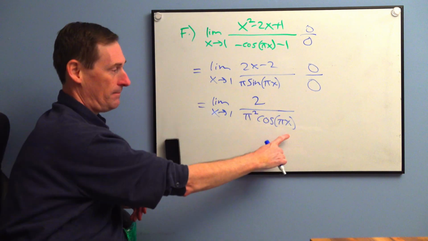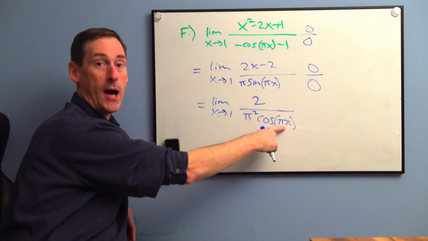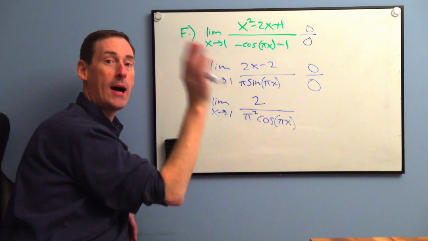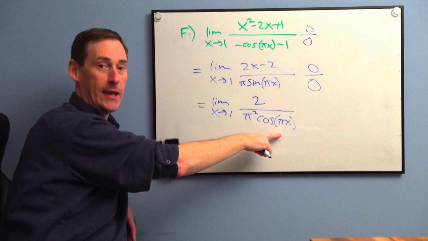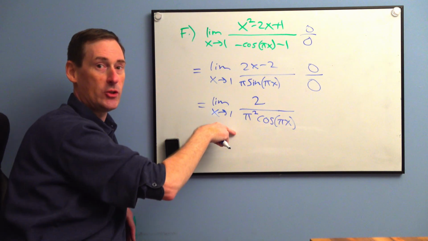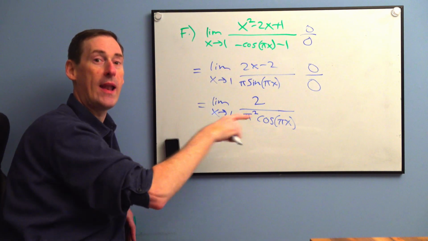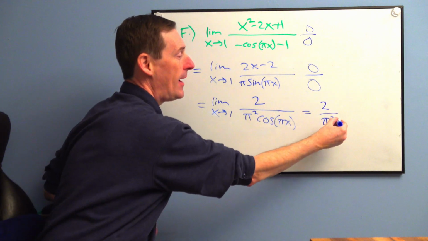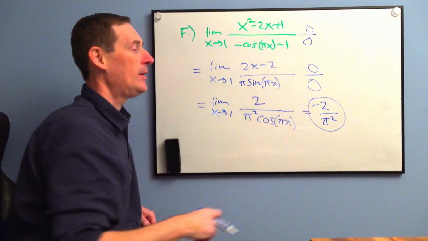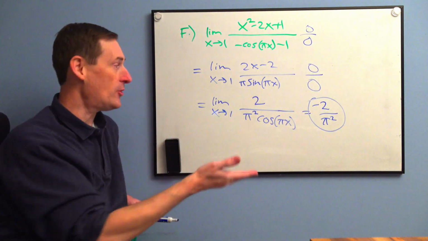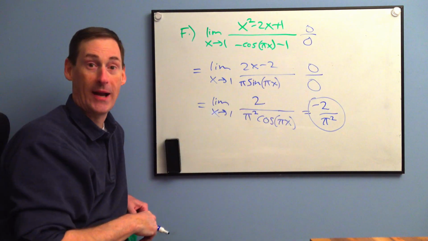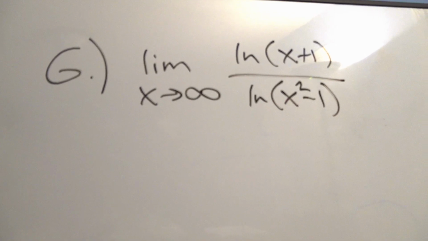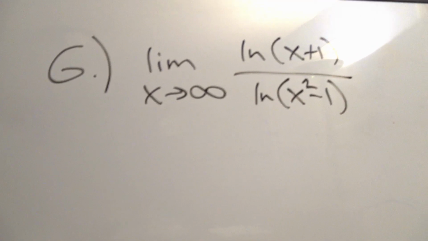Now plug in the 1. 1 times pi is pi. Cosine of pi is a valley, -1 times pi squared. It's 2 over negative pi squared. Although we never leave a negative on the bottom, so bump that up to the top. -2 over pi squared. By the way, there's a hole at 1 comma -2 over pi squared, whatever decimal that is. Page 3. So that brings us to the last problem, letter G.